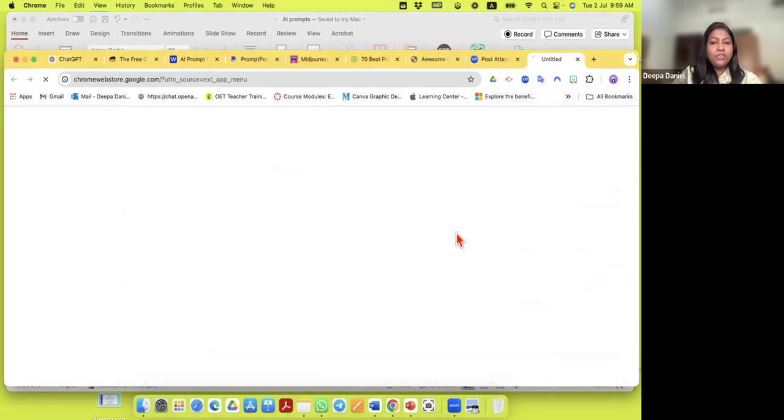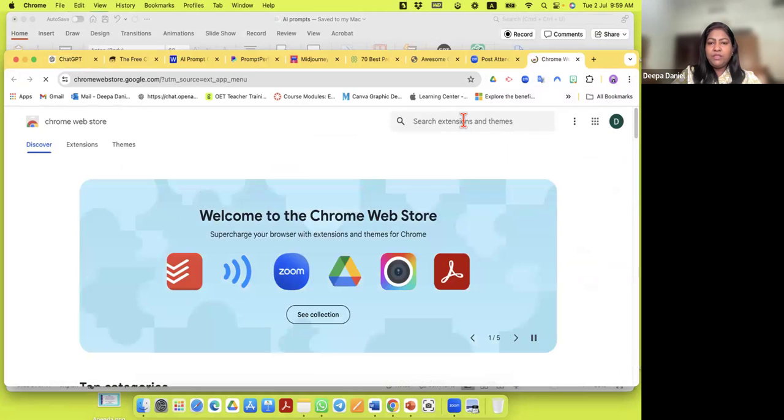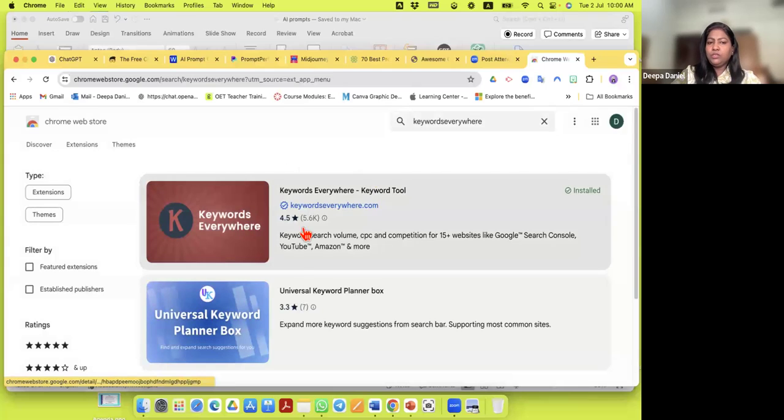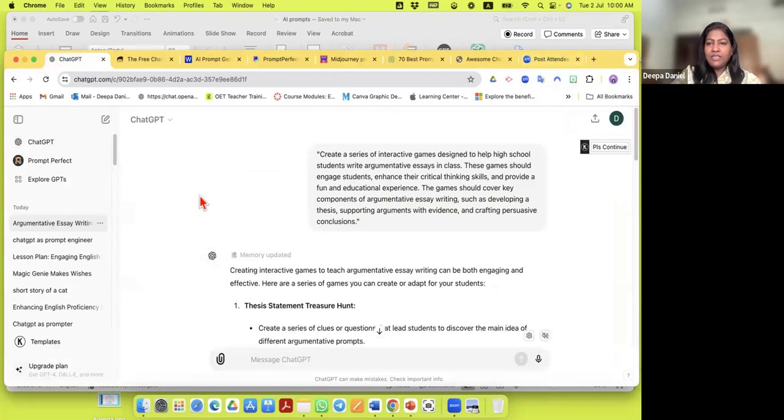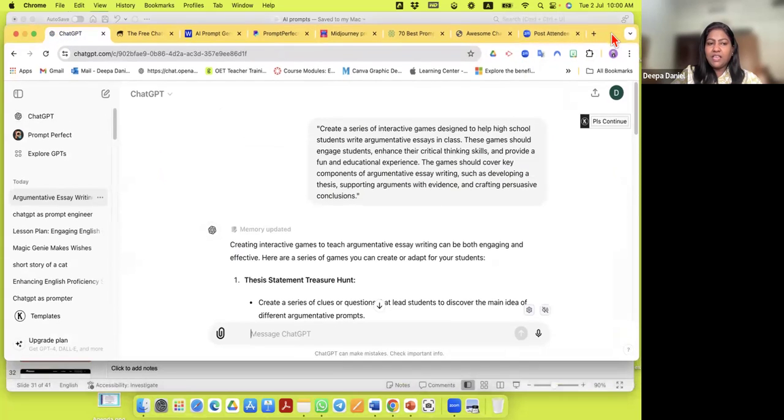And when you go here, you can just type in the name of the plugin that you want, Keywords Everywhere. When you do that, it will show you the plugin and you have to install it in your Google Chrome. Mine is already installed. So what happens is that automatically it comes into your ChatGPT as a plugin.